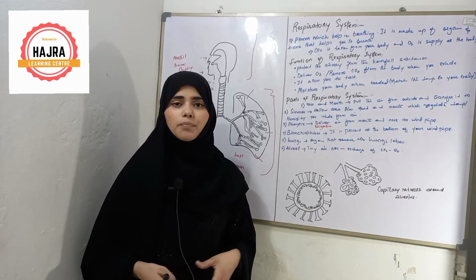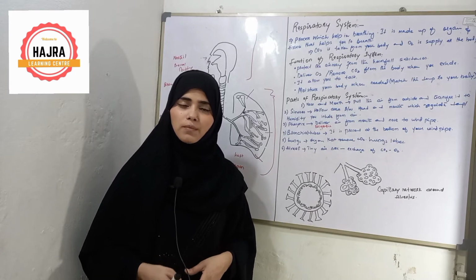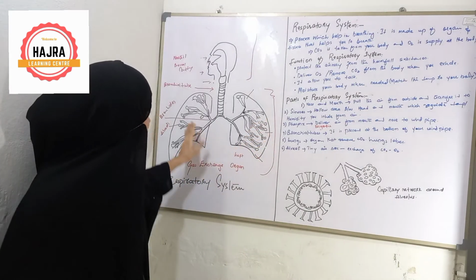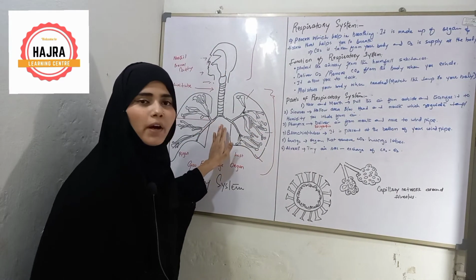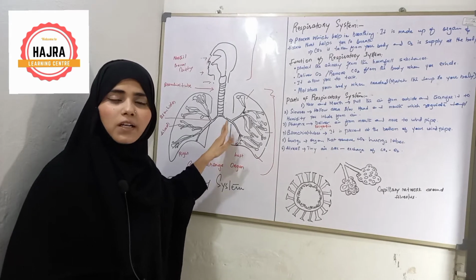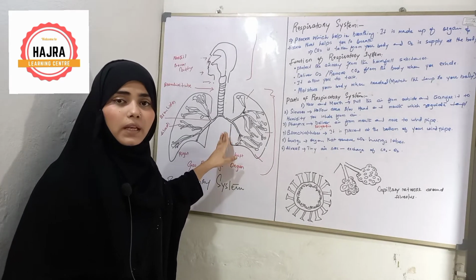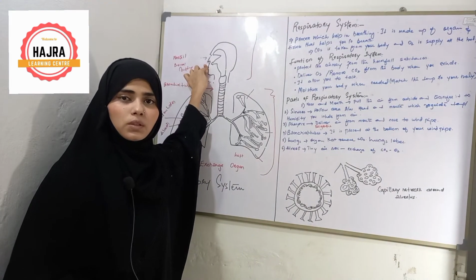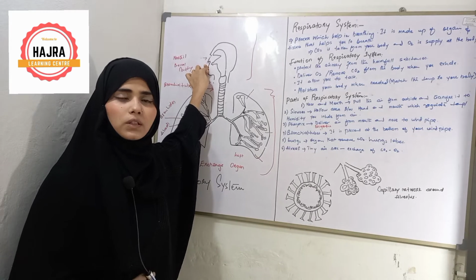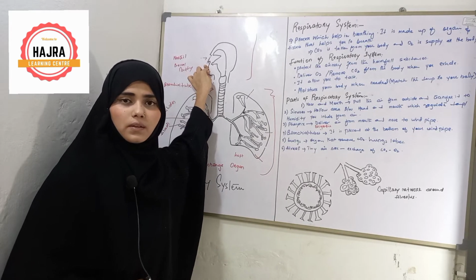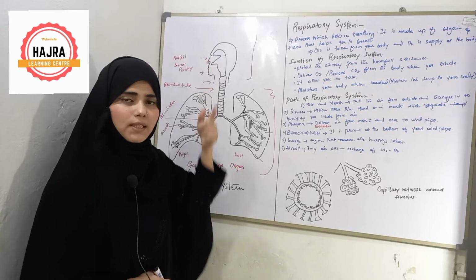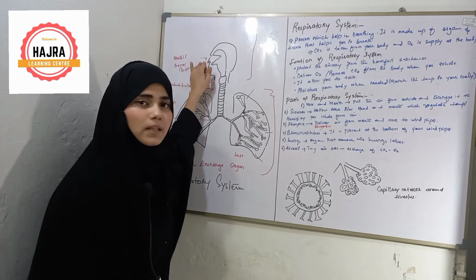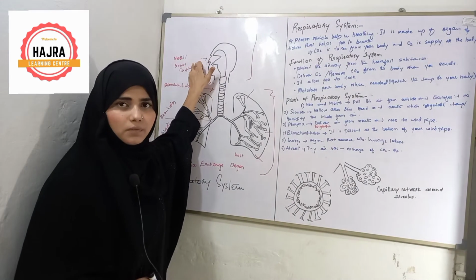Now let's talk about parts of respiratory system, or how the respiratory system works. This is the diagram of respiratory system which I have drawn on my whiteboard. So let's start with the parts of respiratory system. Number one part is the nose. There are two openings of our nose, and these are called nostrils. Then the nasal cavity. This section is called the nasal cavity. Below the nose there is a mouth or buccal cavity.